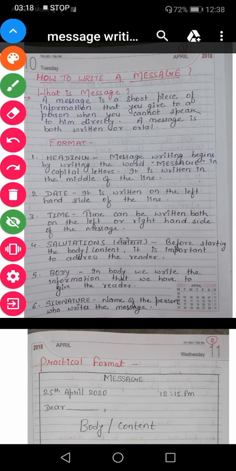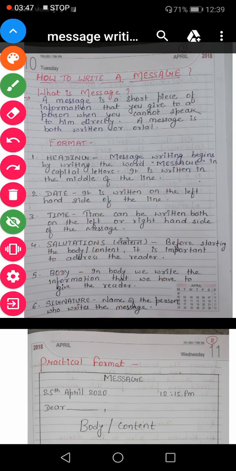Clear? Now the second point is date. When the box is made and the message is written, on the left side over here the date is written, and on the right side over here the time is written. The time when you are writing the message and the date when you are writing the message. So both the date and time will be written here and here.